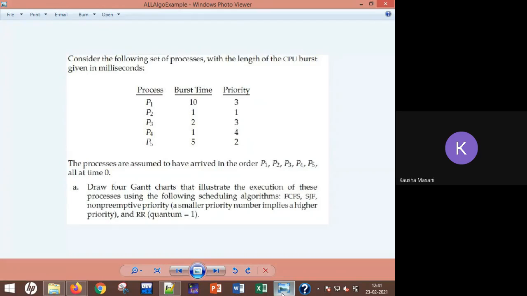Now you have to calculate the total and the average of both turnaround time and wait timings. Online students, are you getting the data of execution timing as 10, 11, 13, 14 and 19? Once again, I'm repeating execution timing in FCFS Gantt chart: 10, 11, 13, 14 and 19. Are you guys getting it?